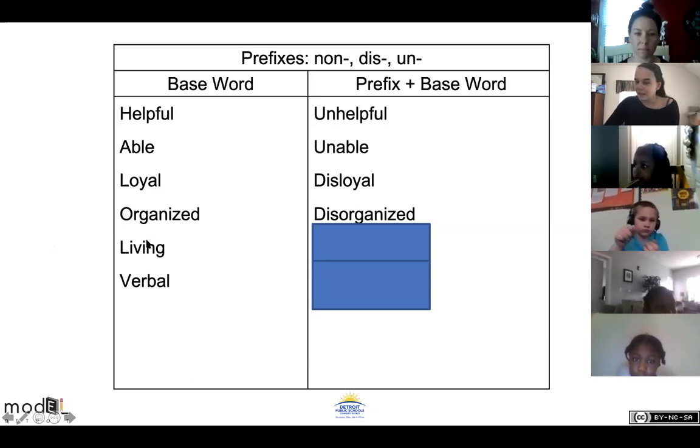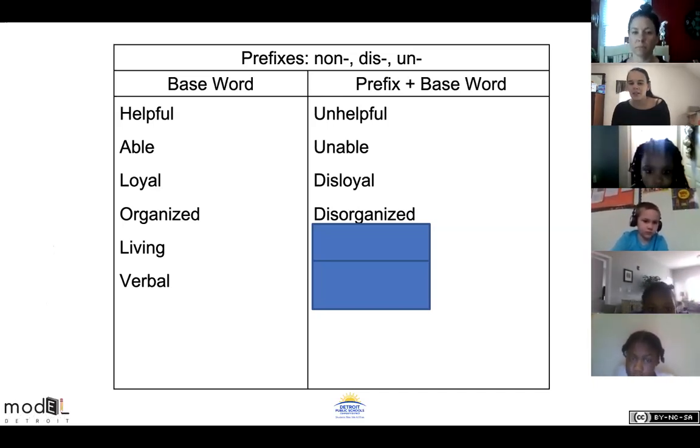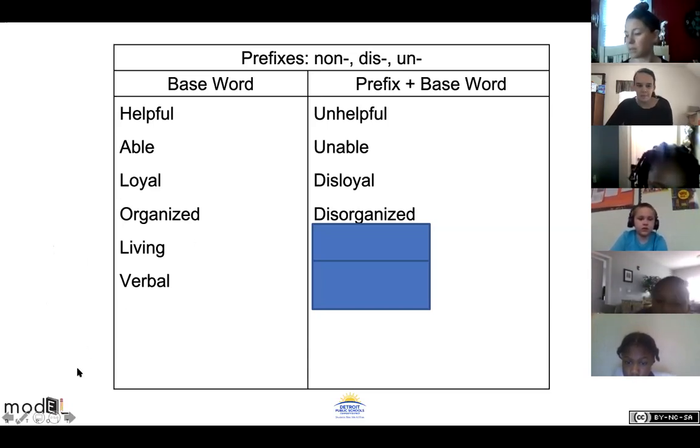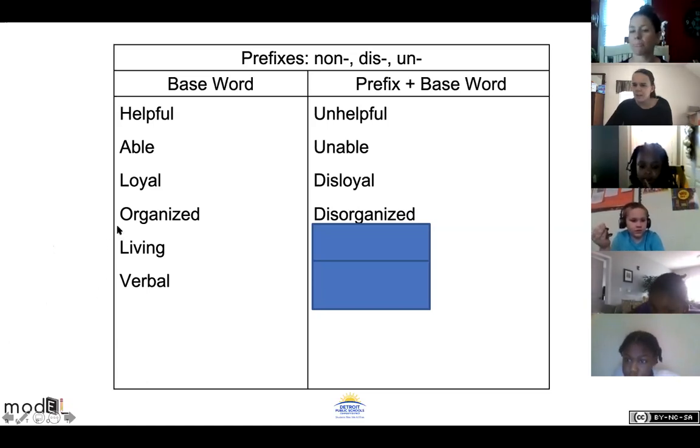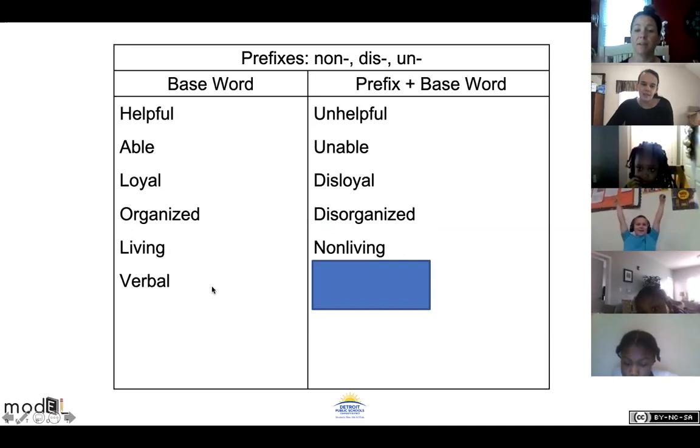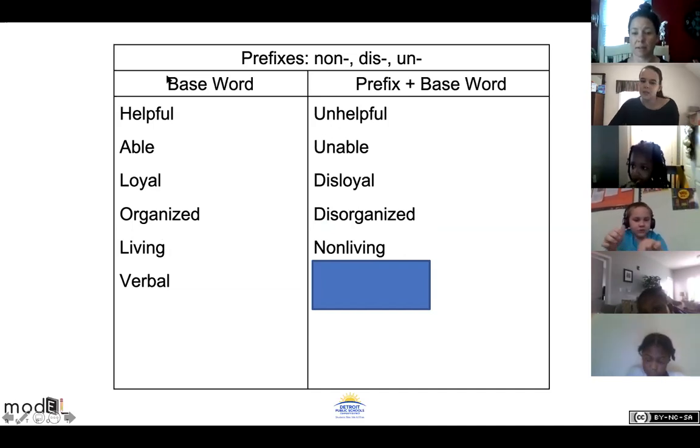Okay, living. Non, dis, or un. If you went to kindergarten at DCS, you probably know this one. This one only has one that makes sense. Unliving? Maybe. Unliving? I don't think so. B says non-living, and B, you are correct. Yay. Non-living. They're opposites.